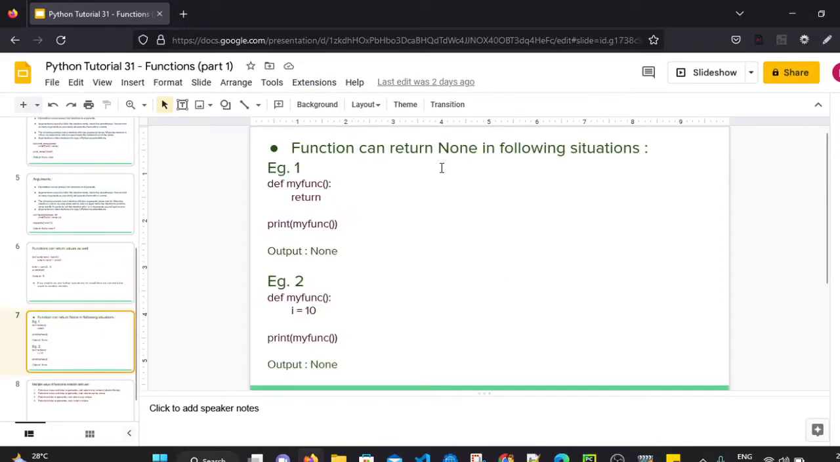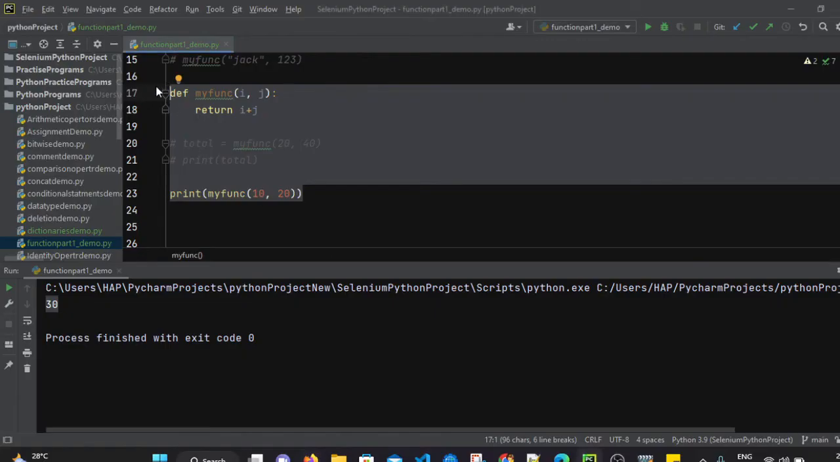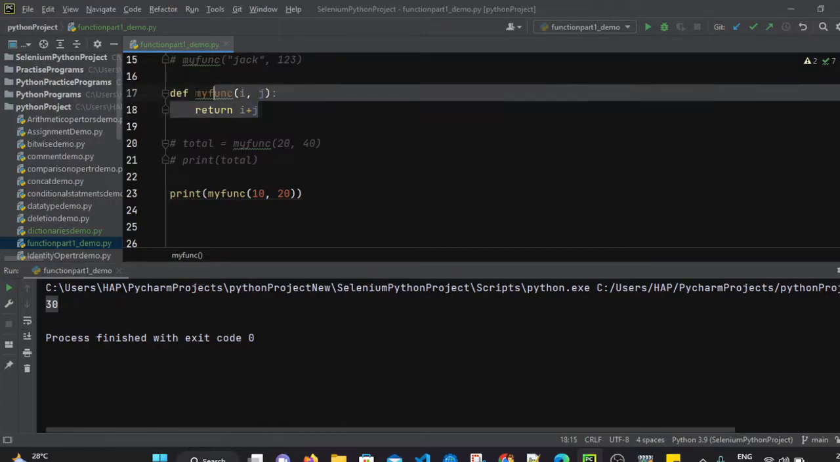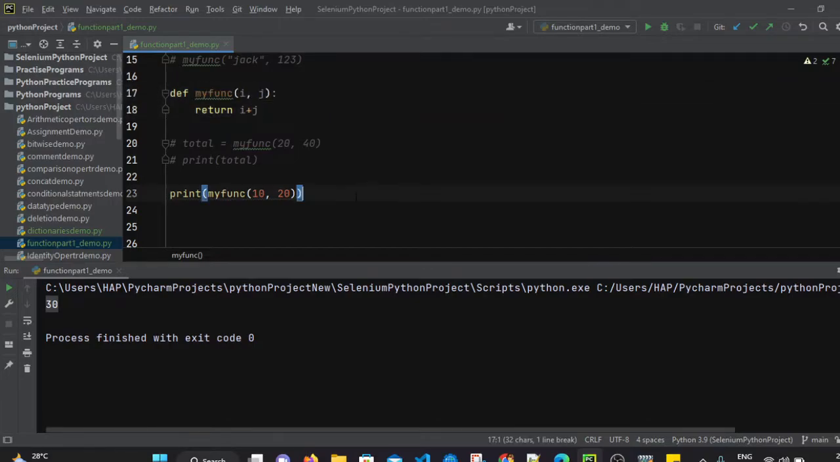A function can return none in the following situation as well. But before that, we can also see one more thing. We have returned the value here, right? The same summation operation we can do without return as well. So I am just commenting this part of the code. Let's comment it.